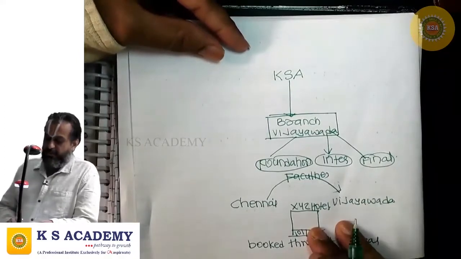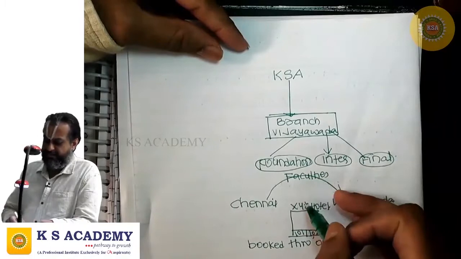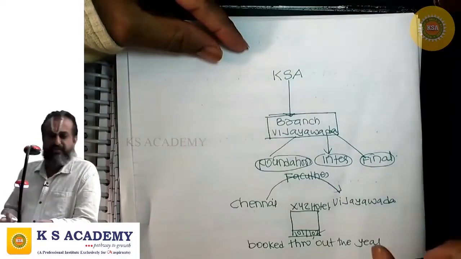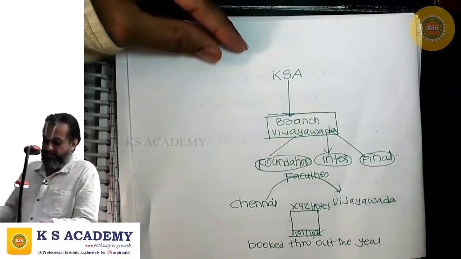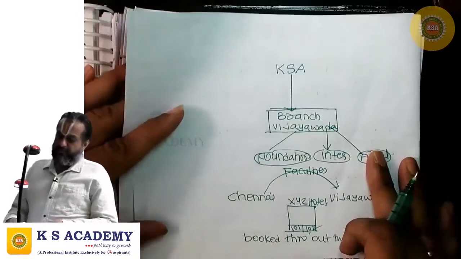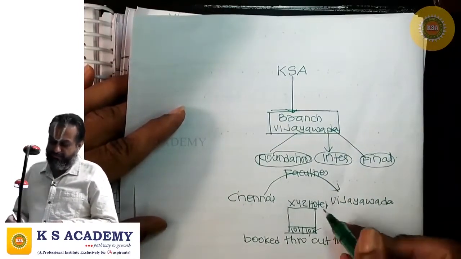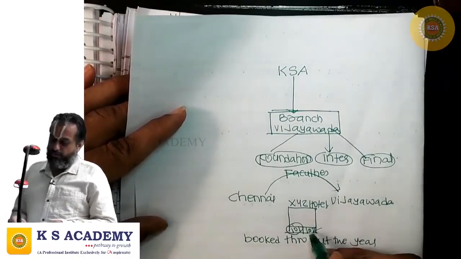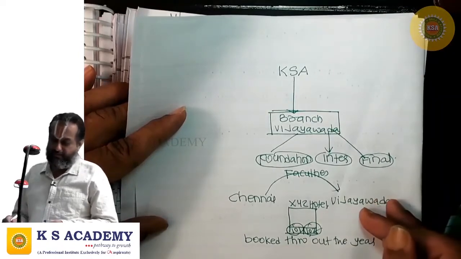Because at any point of time in the year, some classes will be conducted in Vijayawada. Some Chennai faculty will be there. They will be shuttling between Chennai and Vijayawada. Certainly, some faculties will be there in Vijayawada throughout the year handling classes. Correct? So, 2 rooms, room 101 and 102 are earmarked for KS Academy.